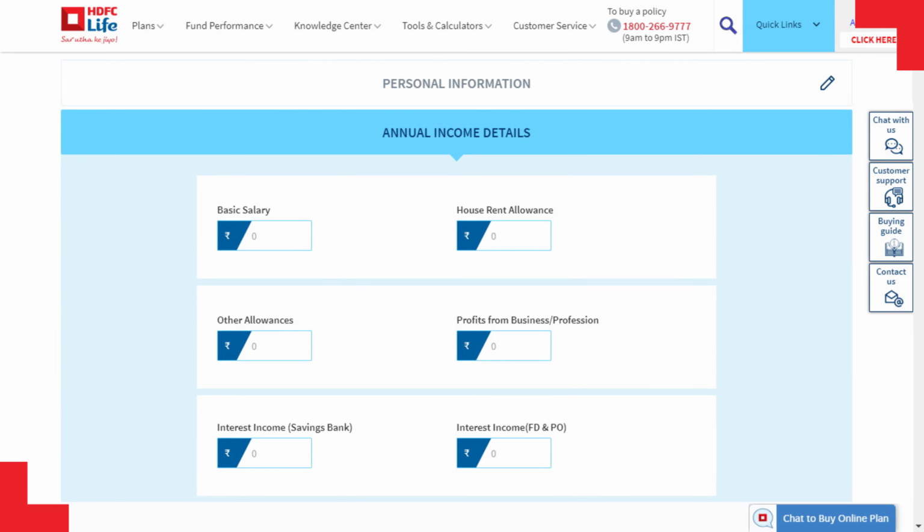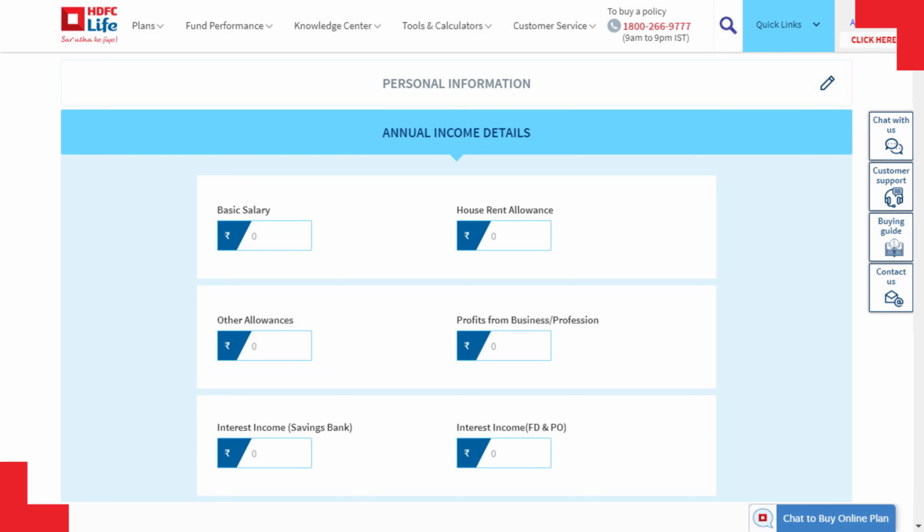In the second tab, Annual Income Details, salaried individuals need to provide details of basic salary and house rent allowance in the separate fields provided for these. All other allowances as per salary package need to be summed up under the field Other Allowances.